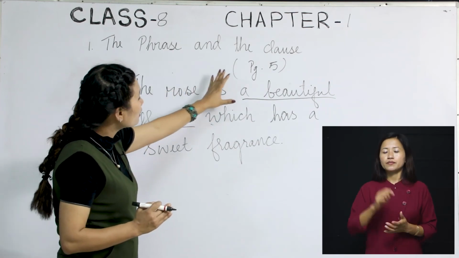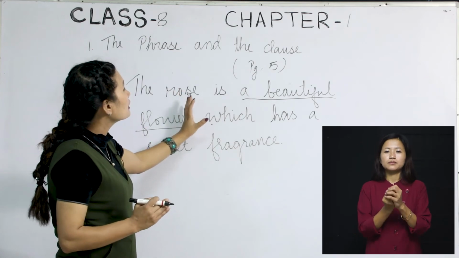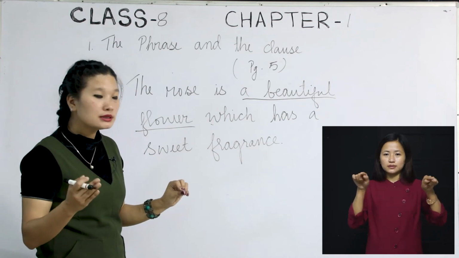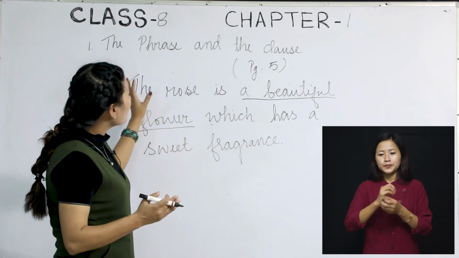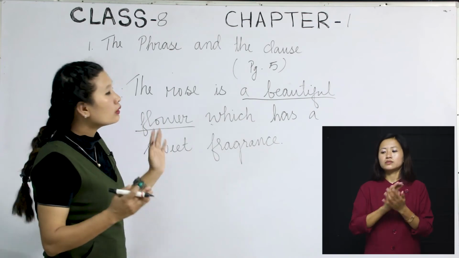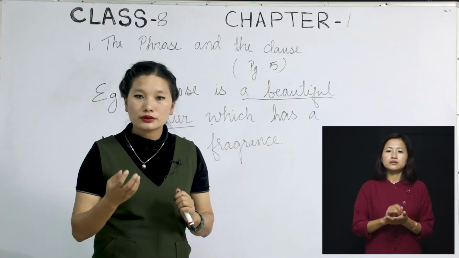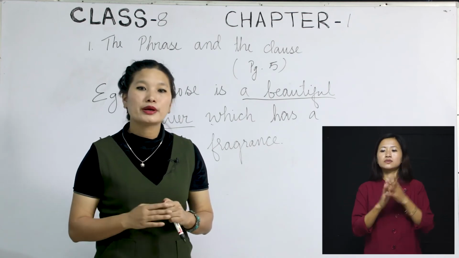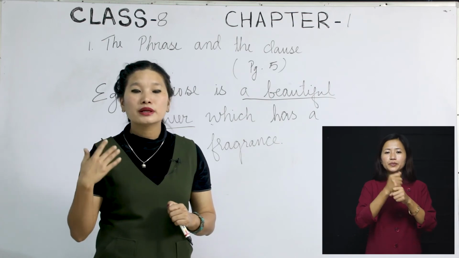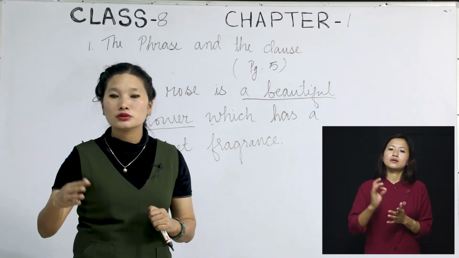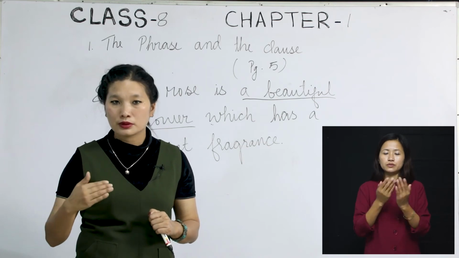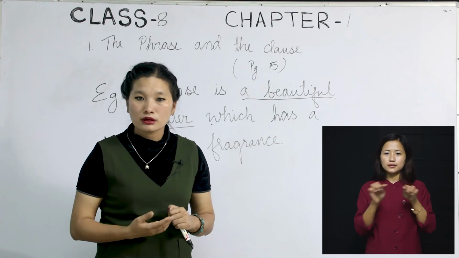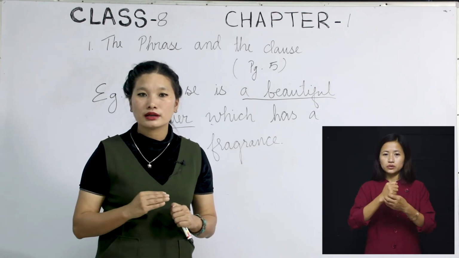So the whole thing here together makes it a compound sentence, which I'm going to explain to you later. You will not know what a compound means for now, but I'm going to make it clear. I hope you all are clear with this. So always make sure that you don't get confused. And if at all you happen to be confused with this topic, please refer to your page number 5 and 6 again. The explanations that I gave you now will always come back to you as you go reading along your textbook, okay? There are one or two sentences for exercise for you to be solved. So please make sure that you try solving that, okay?